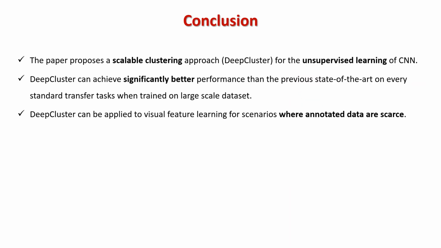Here are some conclusions that we can draw from the paper. Firstly, the paper proposes a scalable clustering approach called DeepCluster for the unsupervised learning of CNNs, and DeepCluster can achieve significantly better performance than the previous state of the art on every standard transfer task when trained on large-scale datasets. As for applications, DeepCluster can be applied to visual feature learning in scenarios where annotated data are scarce.